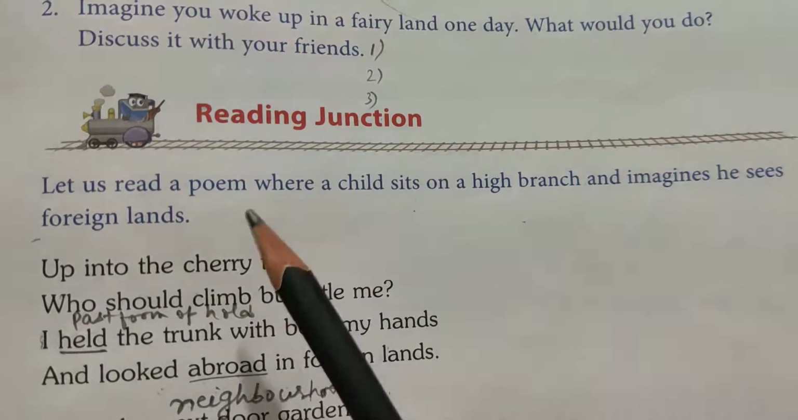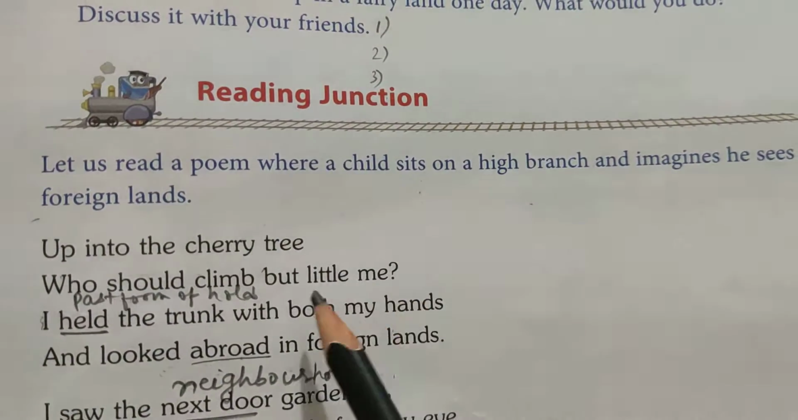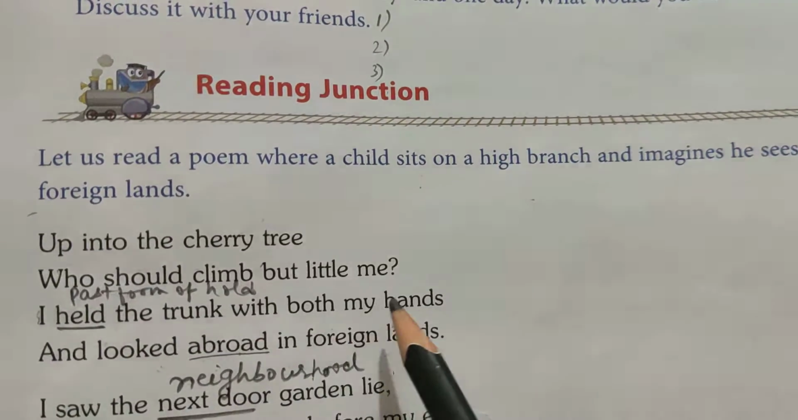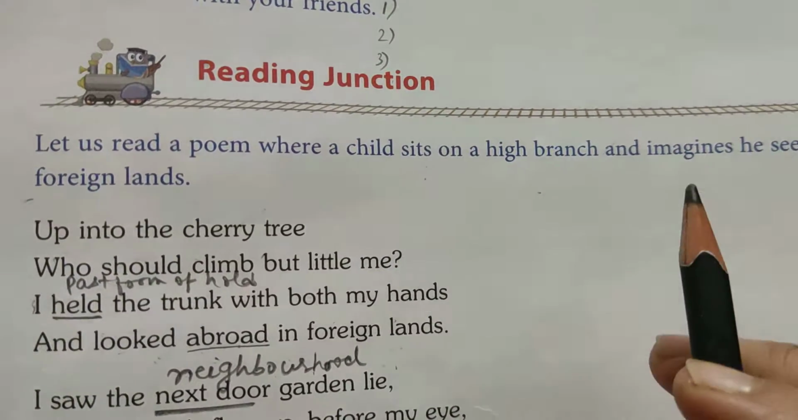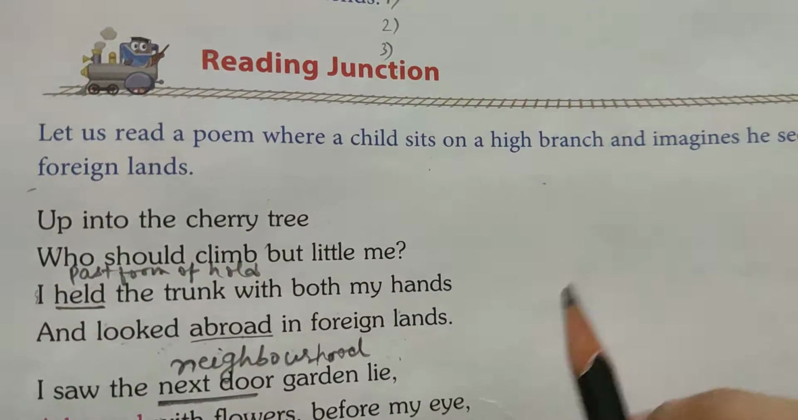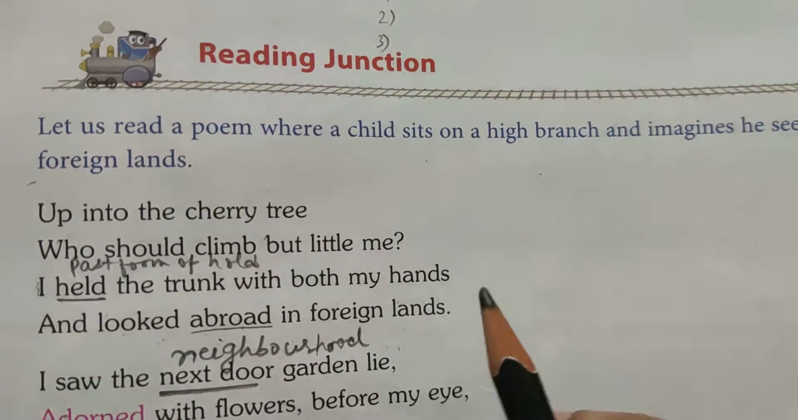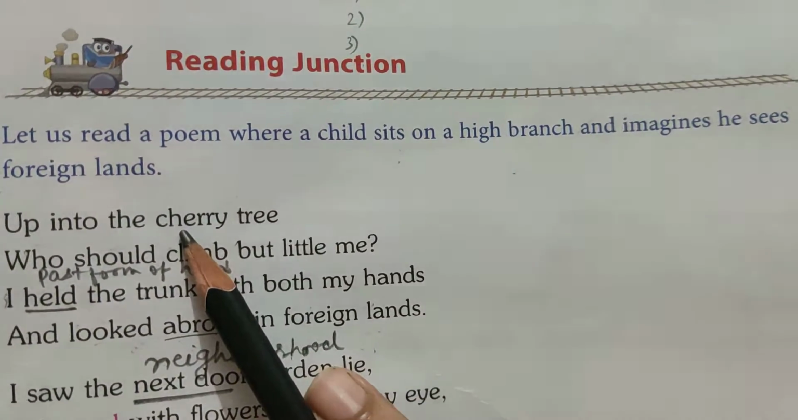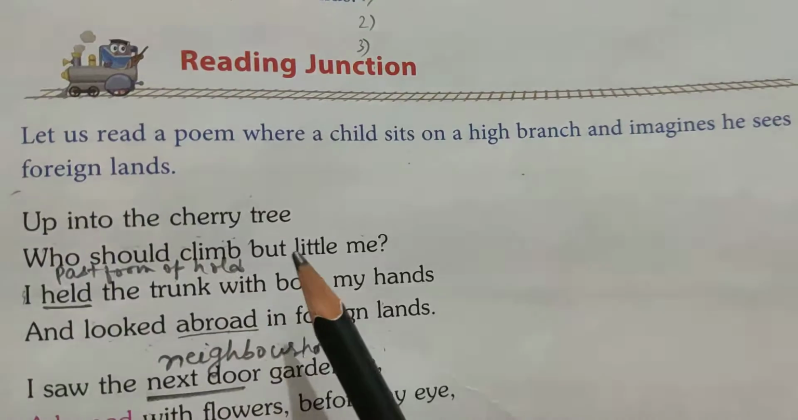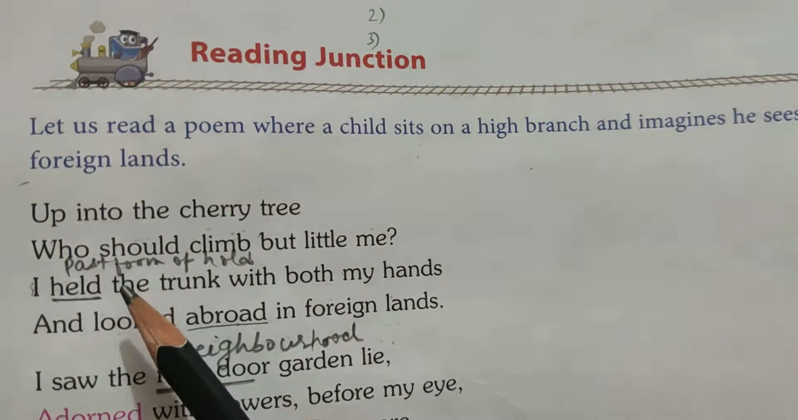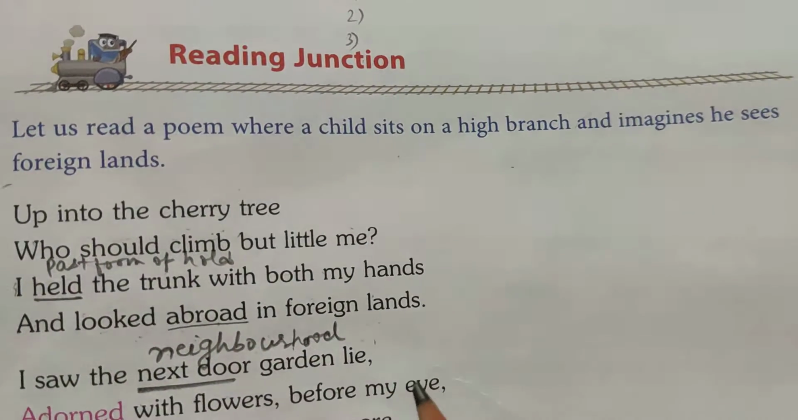Up into the cherry tree, who should climb but little me? I held the trunk with both my hands and looked abroad in foreign lands. So here, the child wants to see the foreign lands, and he is planning to see them, or imagine them, by climbing up on the cherry tree. And how is he climbing the cherry tree? He is climbing the cherry tree by holding the trunk.